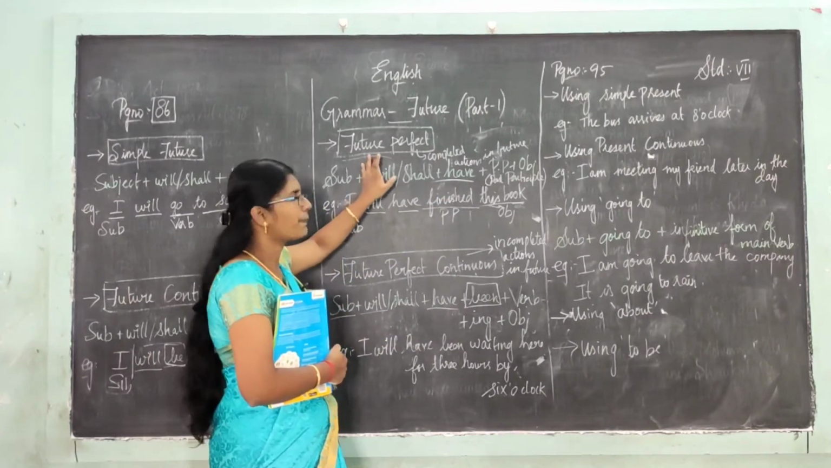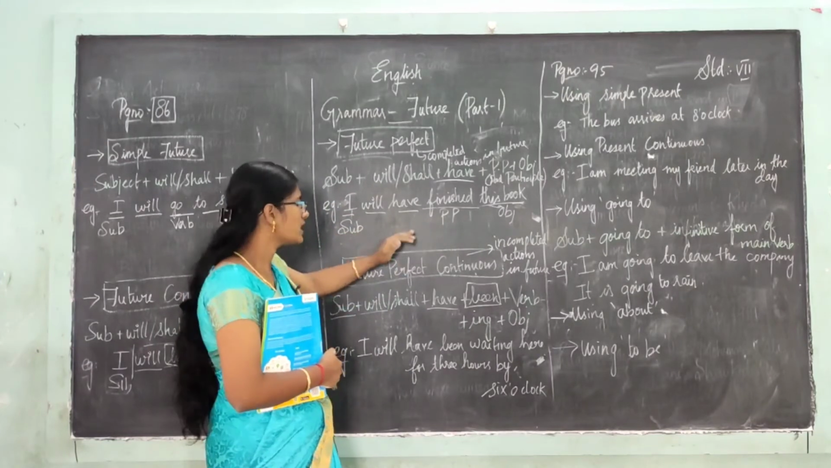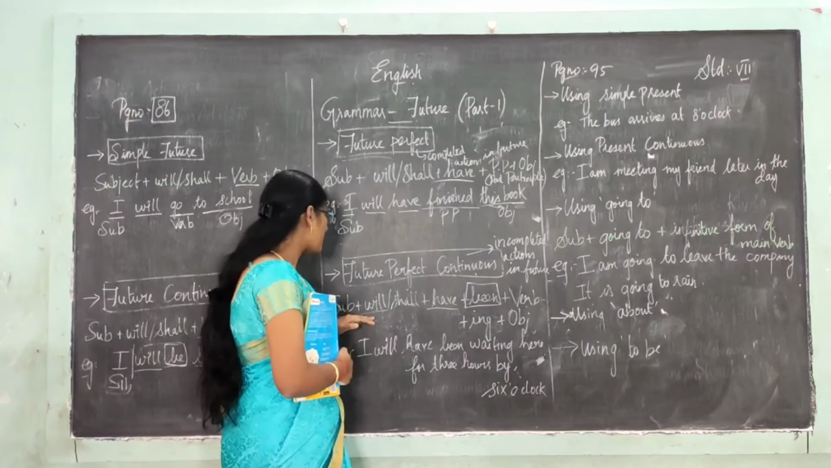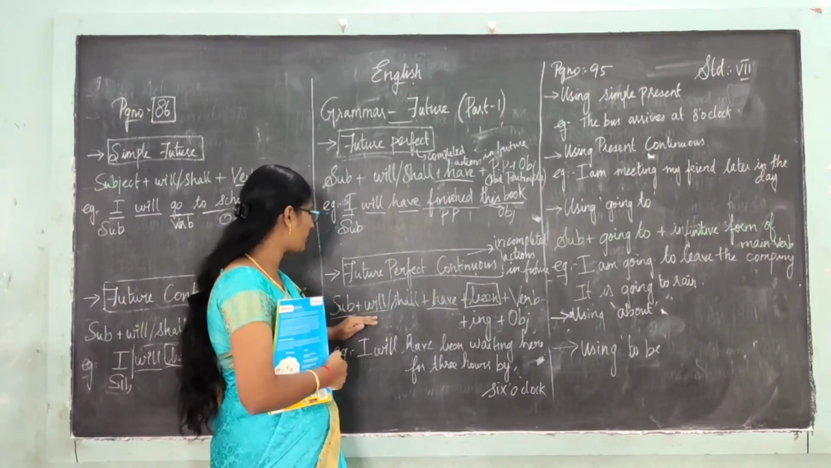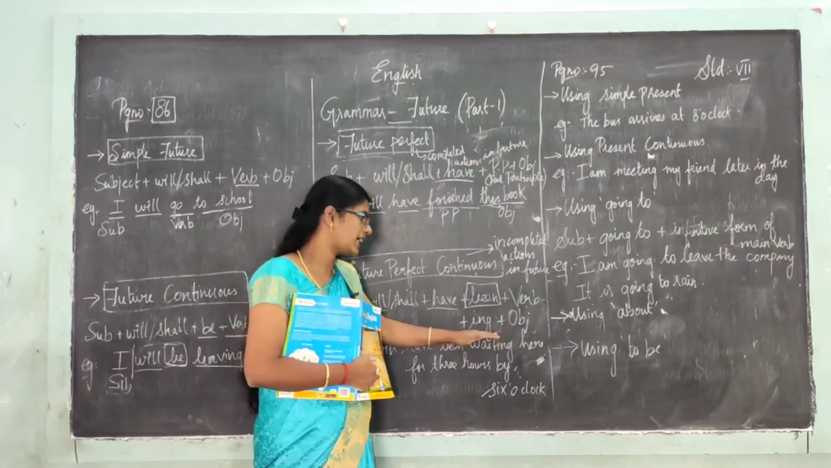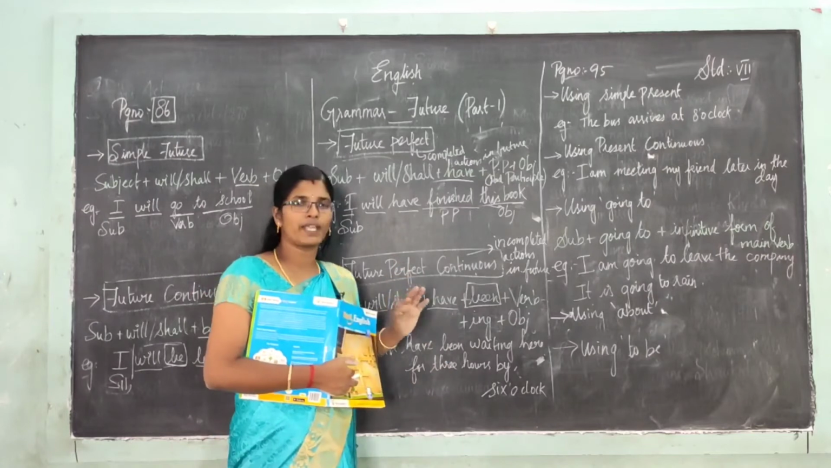For perfect, we have to use has or have, சரியா? In future we use only have. So, for future perfect continuous: subject plus will or shall plus have plus been plus verb plus ing plus object. Okay, these are the 4 basic structures.